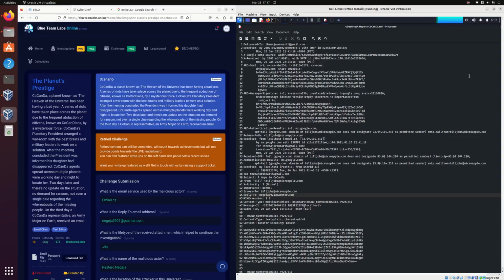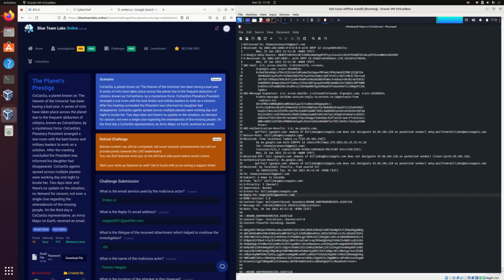I'll solve a couple of these questions here. So the first question, and for that matter, what is the reply email address? We really are going to be looking for a section that provides additional information about who sent this or from where this email was sent. And typically there's going to be a line here, in this case on line 28, that's called Received. From here, we can see that this email was received from a local host, emkei.cz, along with an IP address here.